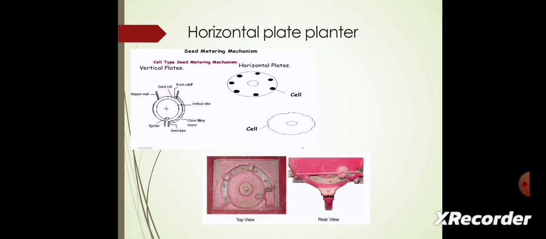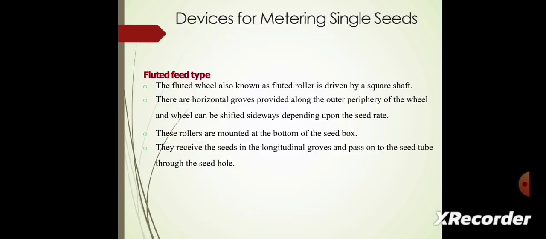Next, we will see devices for metering single seeds. First is the fluted feed type. The fluted wheels, also known as fluted rollers, are driven by a square shaft. They have horizontal grooves along the outer periphery of the wheel, and the wheel can be shifted aside depending upon the seed rate. These rollers are mounted at the bottom of the seed box.